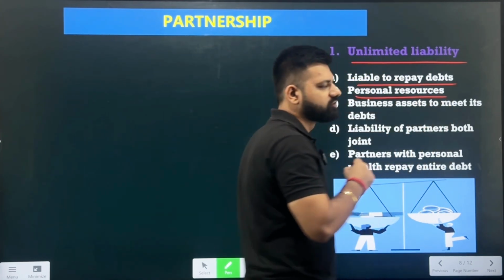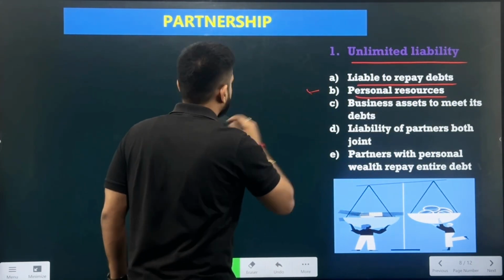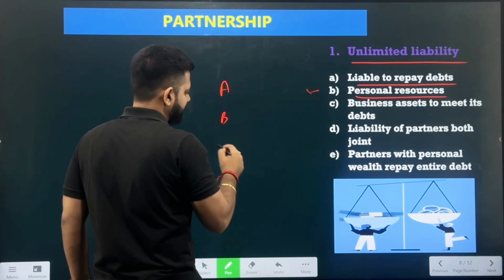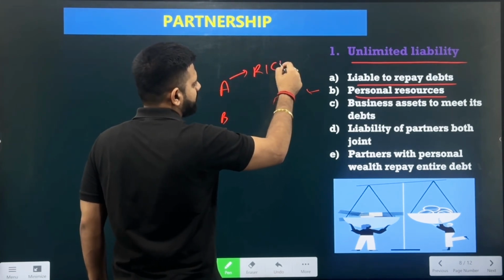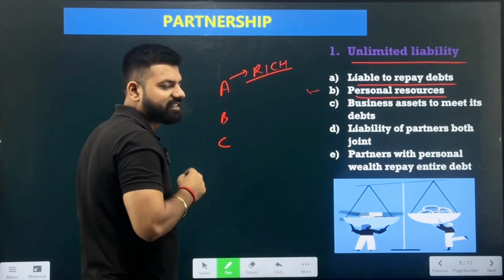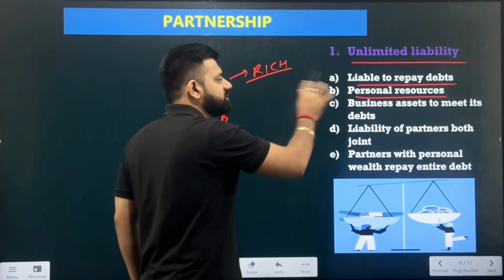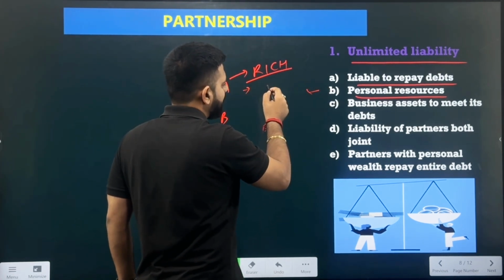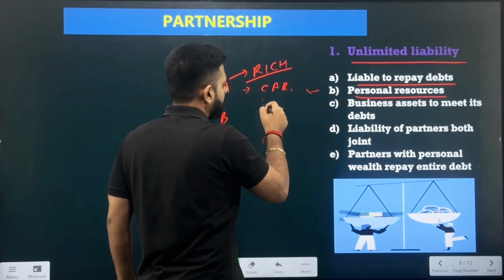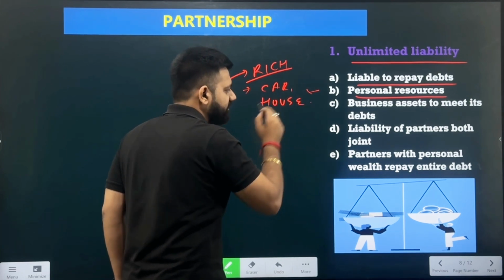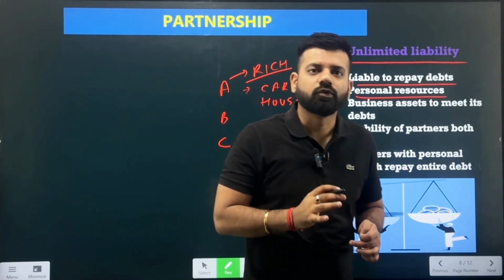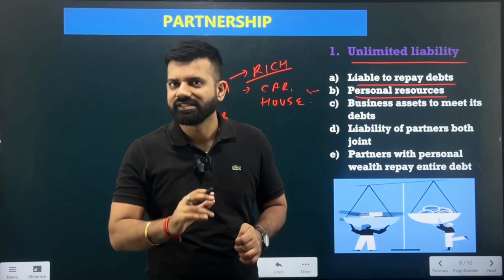Personal resources can also be claimed. Personal resources, for example, A, B, C. We talked about that A was the richest person among the friends A, B, and C. So his personal resources will be used. That is, he needs to sell his personal car or his house also if the business is not able to pay off the debts which the business is having.